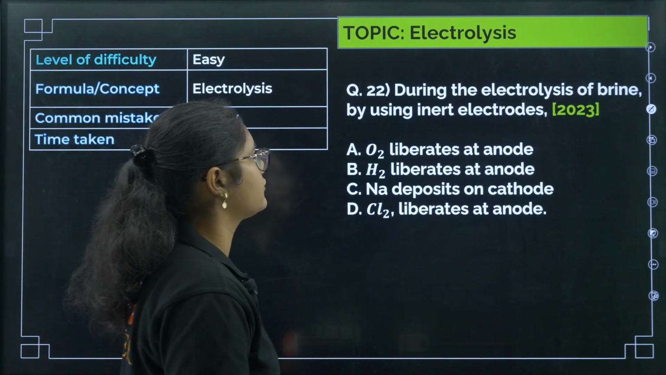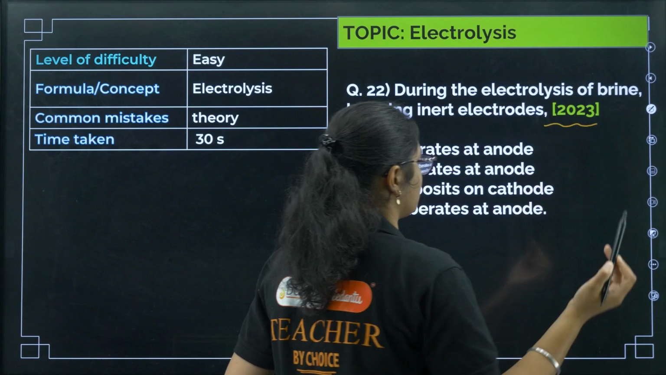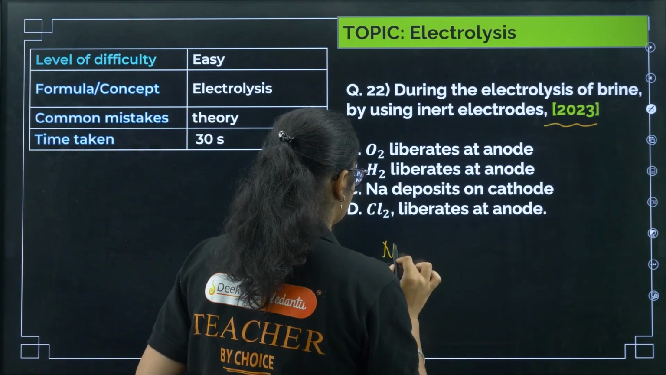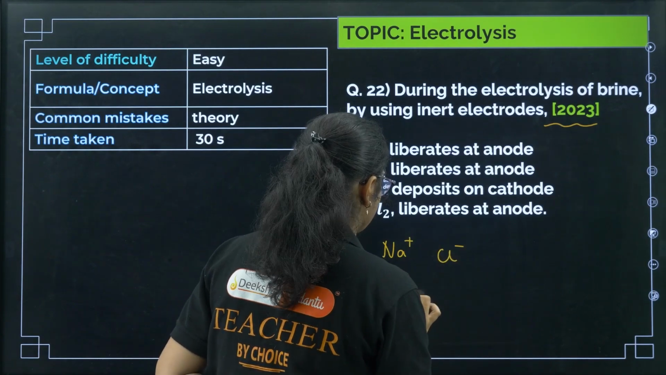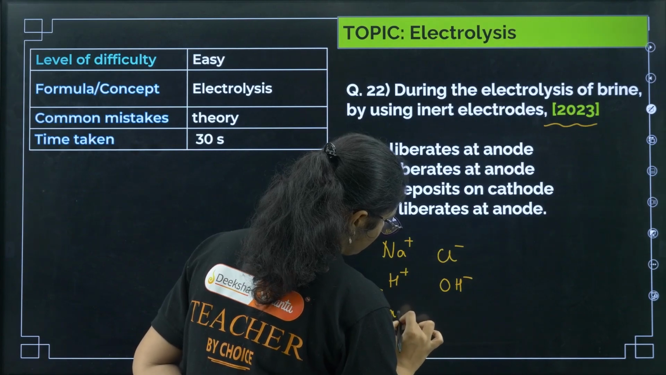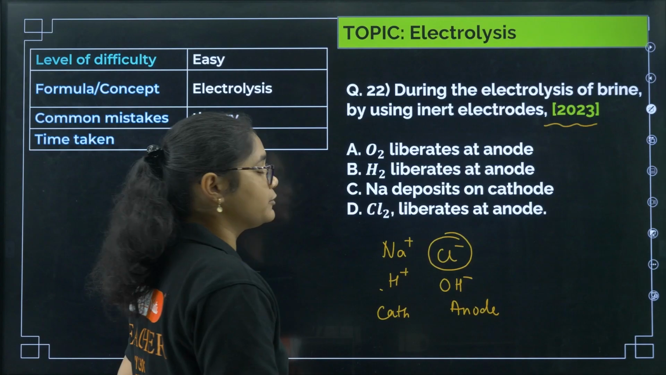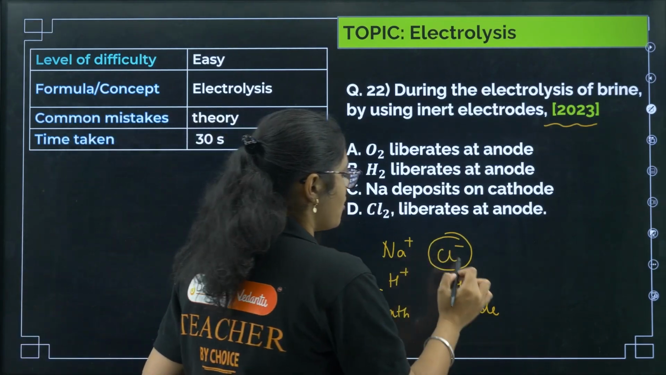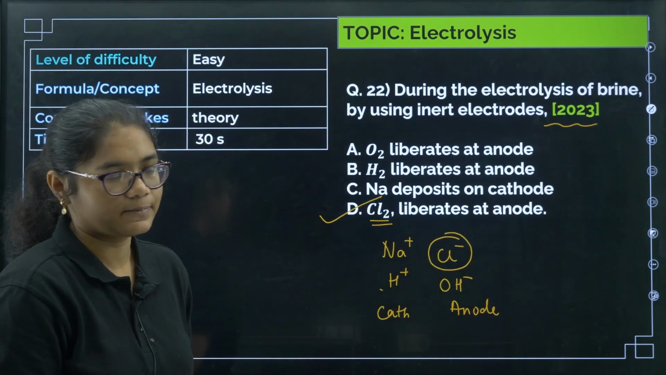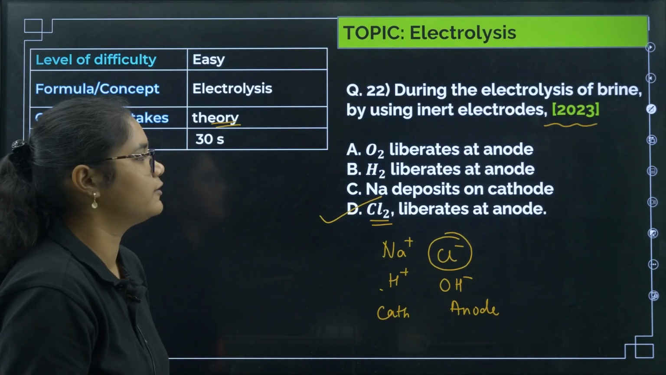Next question, during the electrolysis of brine by using inert electrode. So 2023 question, products of electrolysis is also a major topic. If you remember, brine solution has Na plus, Cl minus, H plus and OH minus, right? So these two will move towards cathode, and this will move towards anode. Chlorine oxidation potential is more, so chlorine will undergo oxidation at anode to liberate Cl2. So correct answer is option number D. This is also a very easy, theoretical question, less than 30 seconds is enough.